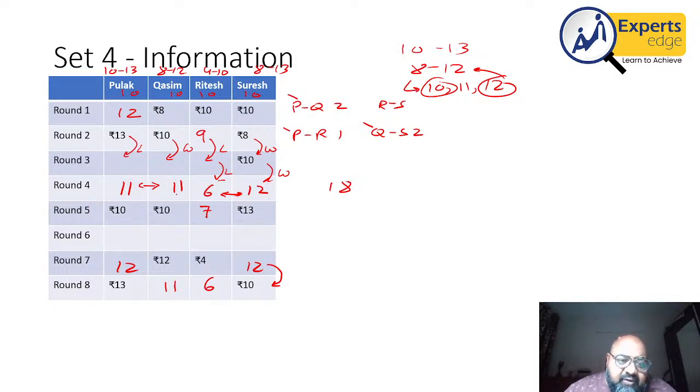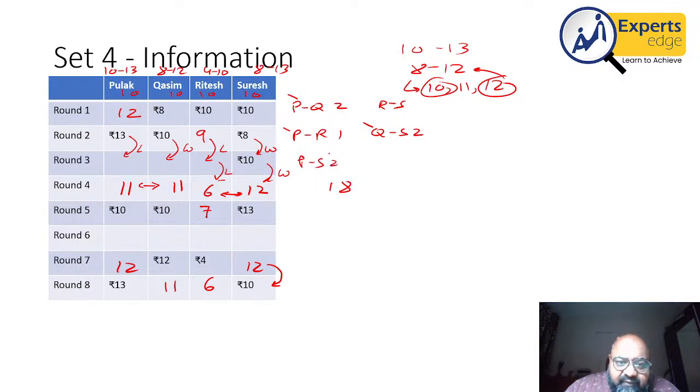Again, from 4 to 5, both of them are losing 1. So obviously they will not be playing the game together. That is a possibility. If I have one win or one loss, let's try to fill this first. Since this person is winning 2, someone has to lose 2. If we assume that this person loses 2, then the game will be between R and Q. P and R cannot have a game. In the previous round, P played R. So now P has to play S.